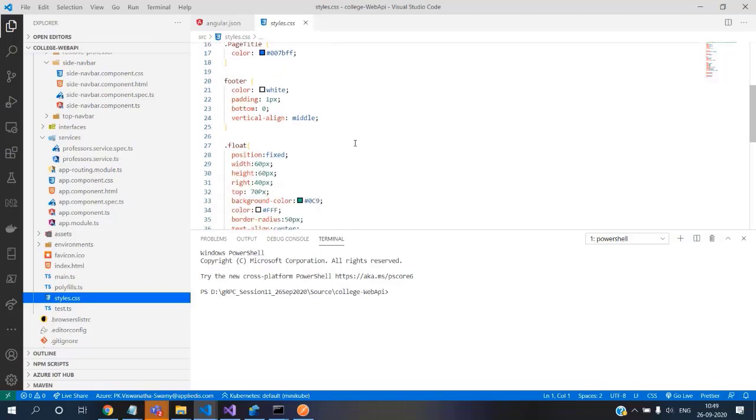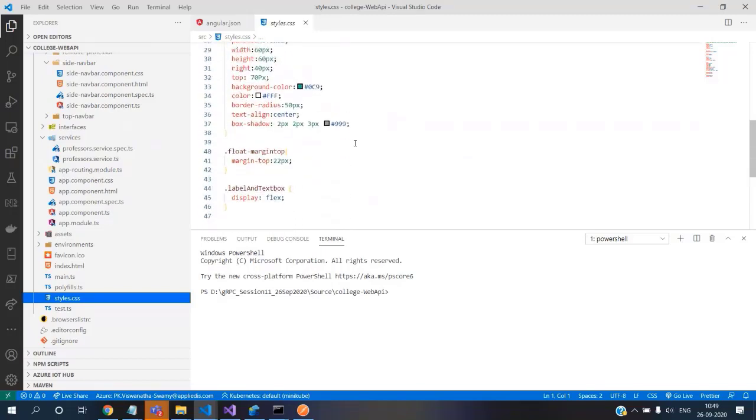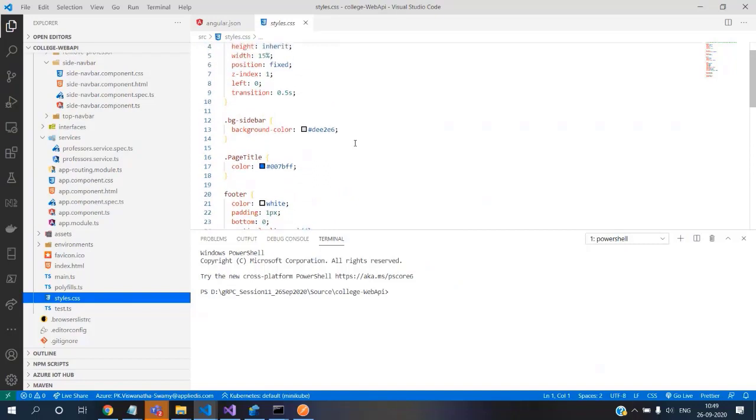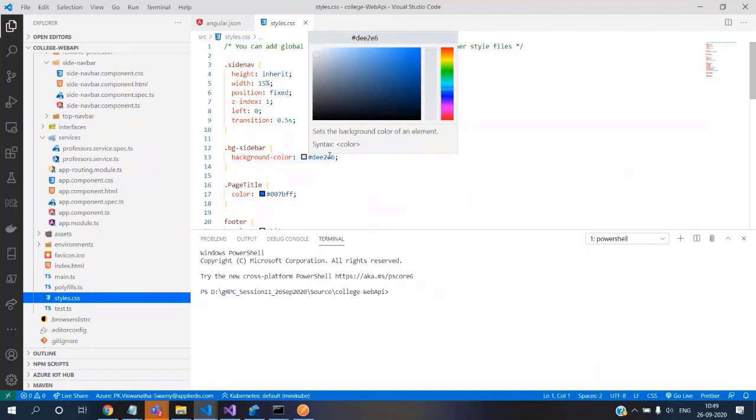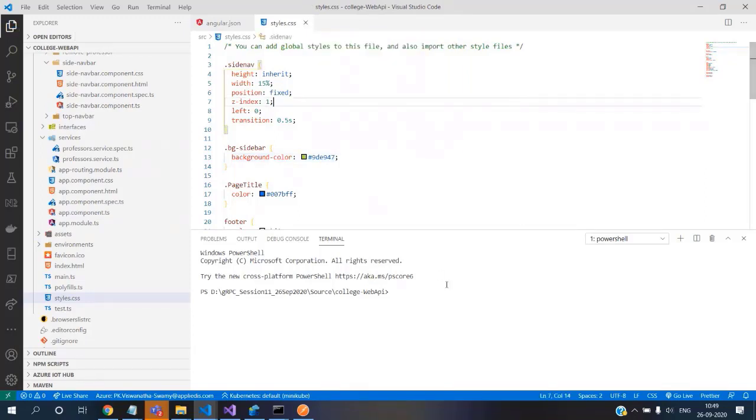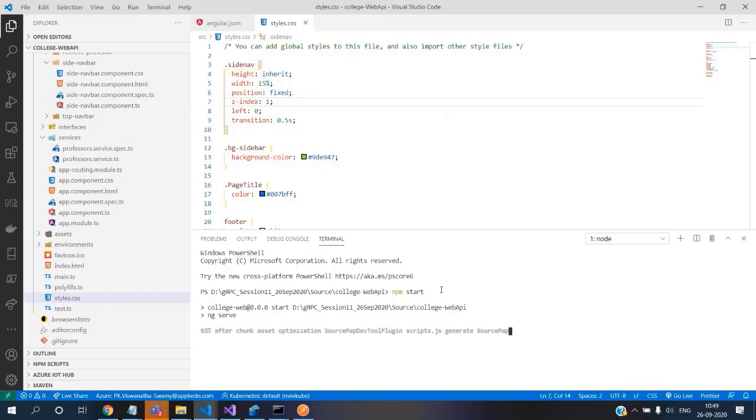Side nav bar. Where's that coming from? Okay, so that's a page title. Okay. Sidebar, just to see the difference. I don't know how ugly it looks, but I'm using this color. So apologize for my color choices. That's the best I could choose. I'm sorry for that. It might look pretty ugly. You can close eyes for a couple of minutes.